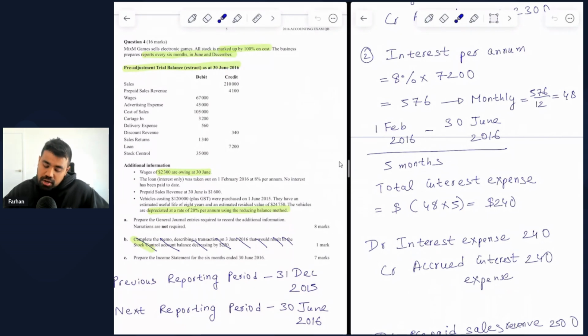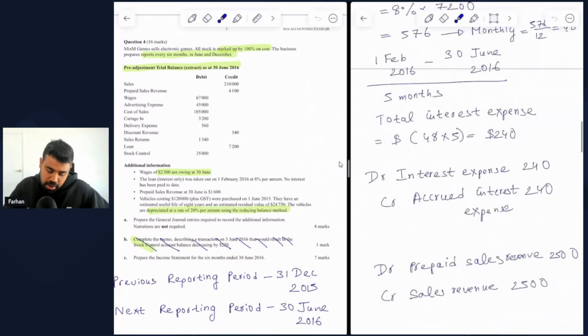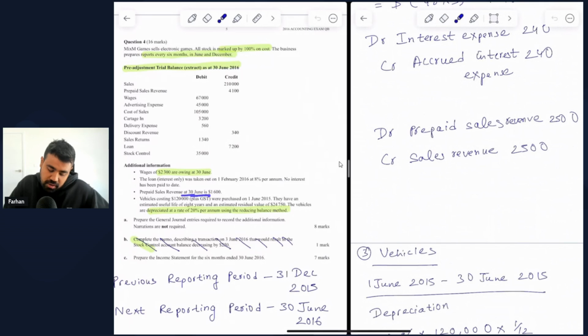So let's move on to additional information number 3. Prepaid sales revenue at 30 June is $1,600.